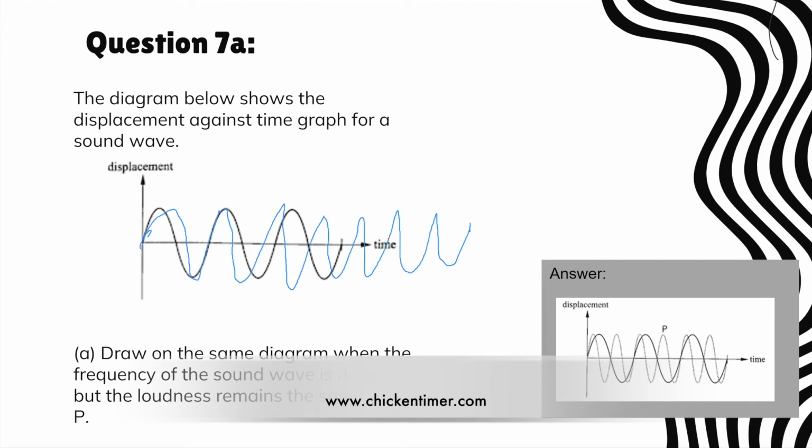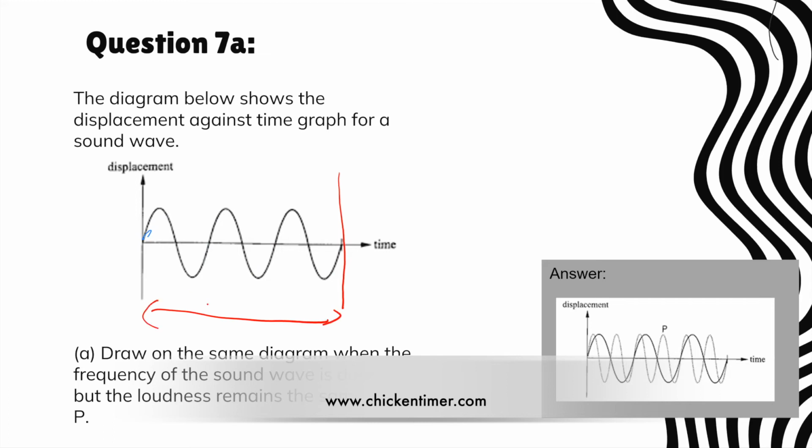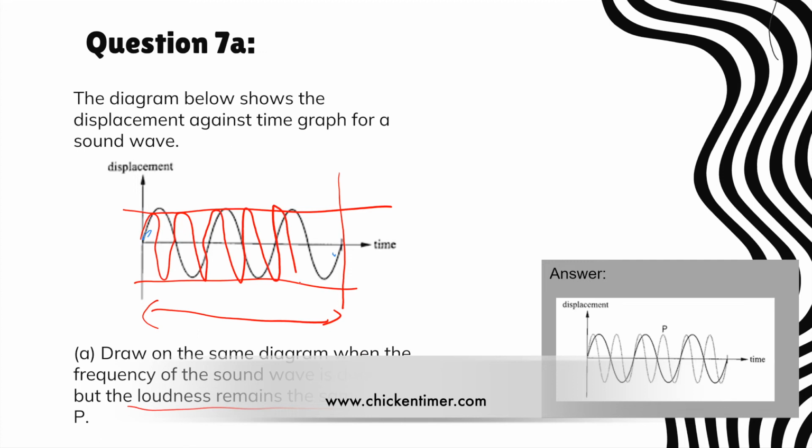No, you cannot do this. What you must do is like this. You must look at this: 1, 2, 3 waves. So frequency double means you have to draw 6 waves inside this space. You must draw 6 waves within that tiny space. If you extend out like what you did just now, then you are not doubling the frequency. You probably just doubled the time. It's difficult for you to draw like that, but the loudness remains the same, so that means the height must remain the same. So you will draw in between that space with the same height.